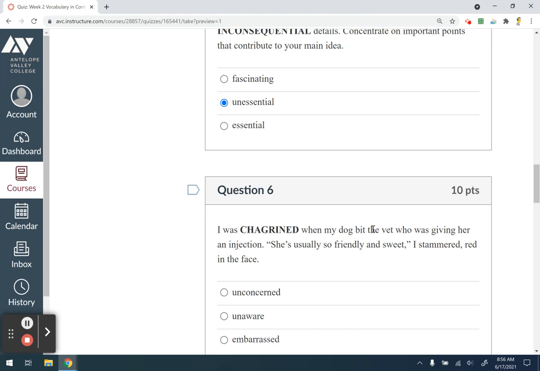And we know that this person feels embarrassed because the person replies with, she's usually so friendly and sweet, and red in the face. And usually when we're red in the face, it's because we're embarrassed. So it's embarrassed. All right.